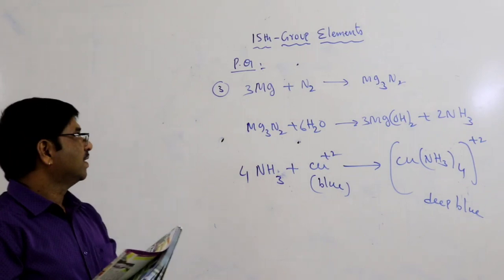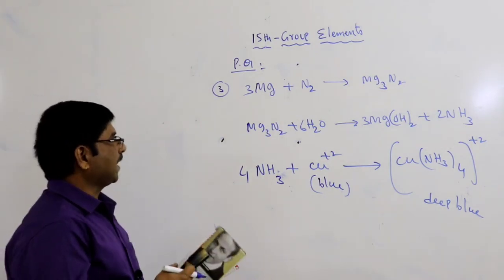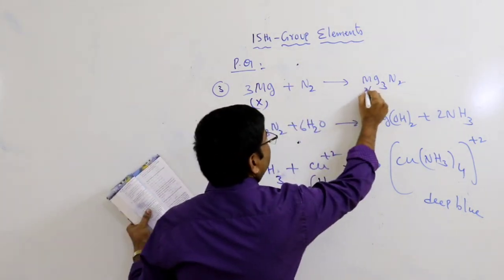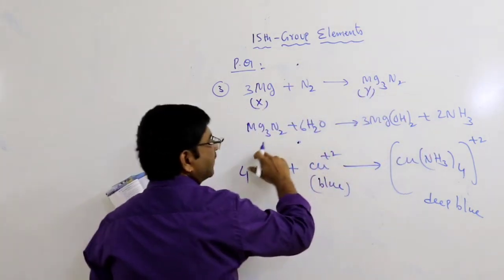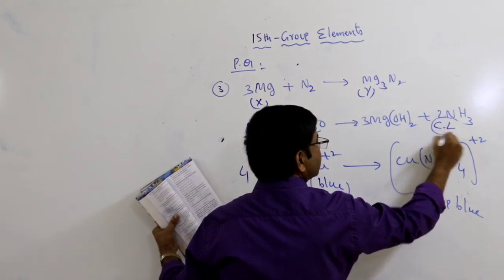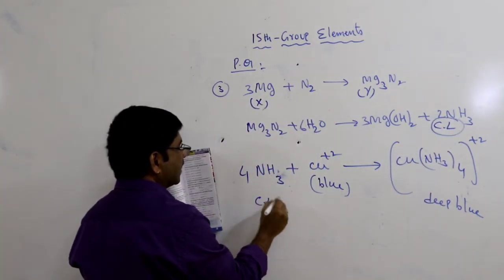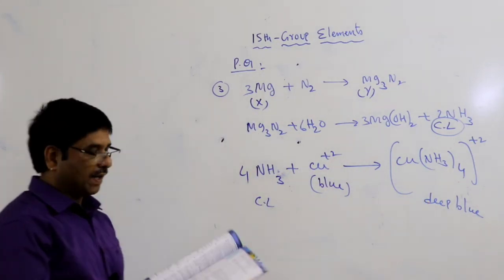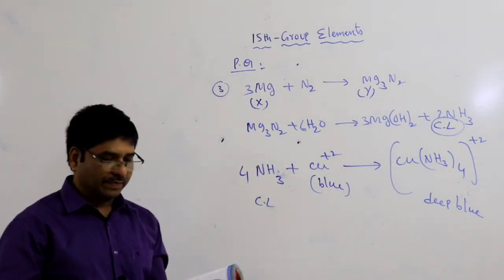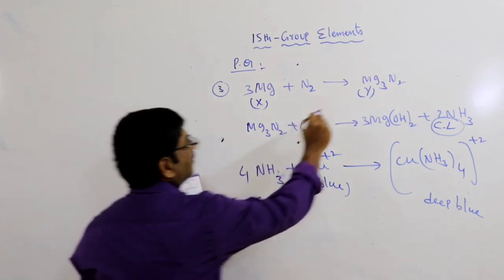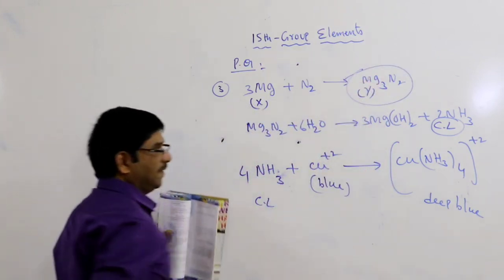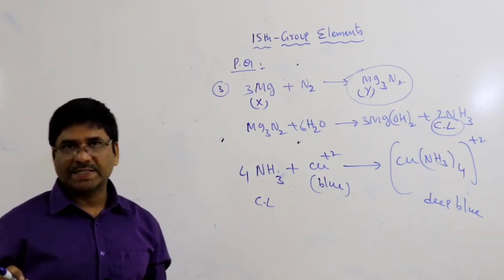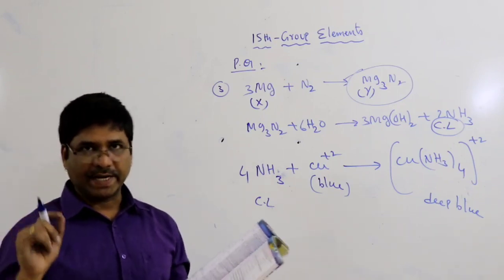Same question. So here this is X, this is Y. Y treated with water is a colorless gas. This one is blue color, it can form deep blue color. So what is Y? Y means magnesium nitride. In your question he wants Y. What is Y? Y means magnesium nitride.